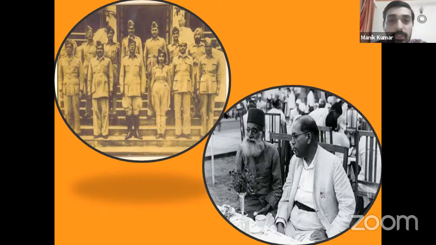Here is the next set of questions. When was the Azad Hind Fauj formed? And your second question is, who among the following leaders proposed to adopt complete independence as the goal of Congress in the Ahmedabad session 1920? Is it Abul Kalam Azad, Hasrat Mohani, Jawaharlal Nehru, or Mohandas Karamchand Gandhi? I think both are pretty easy.